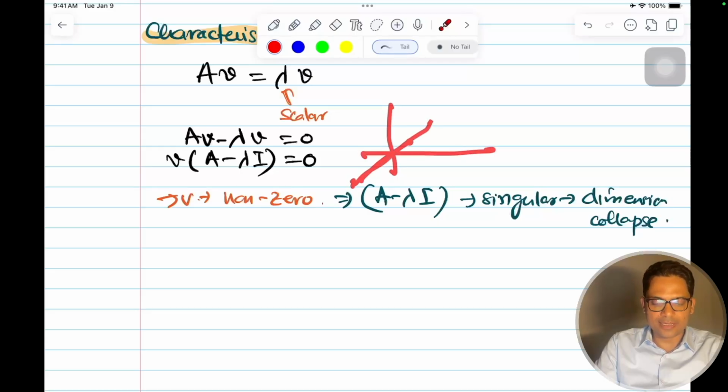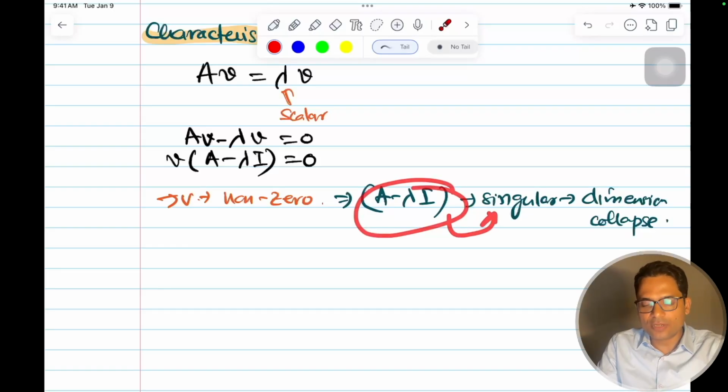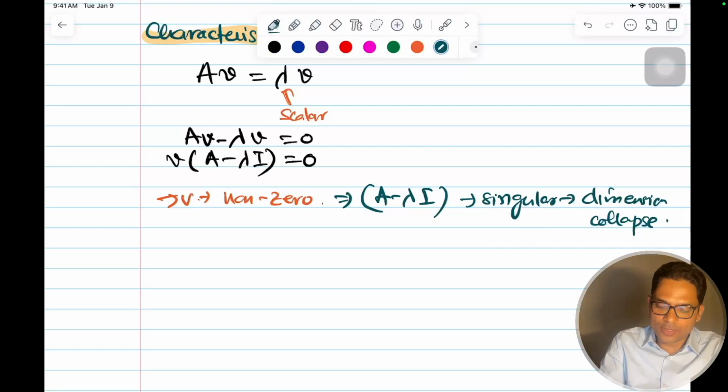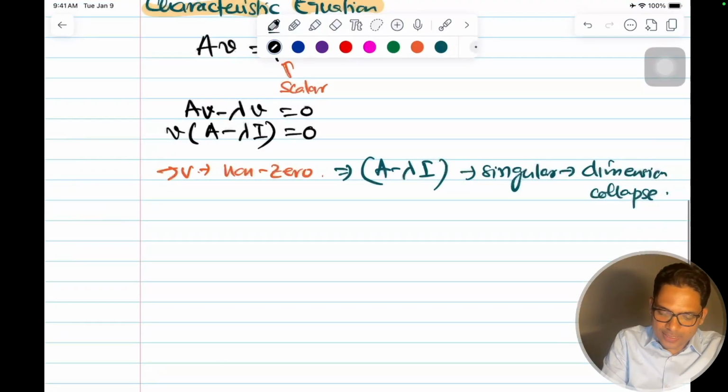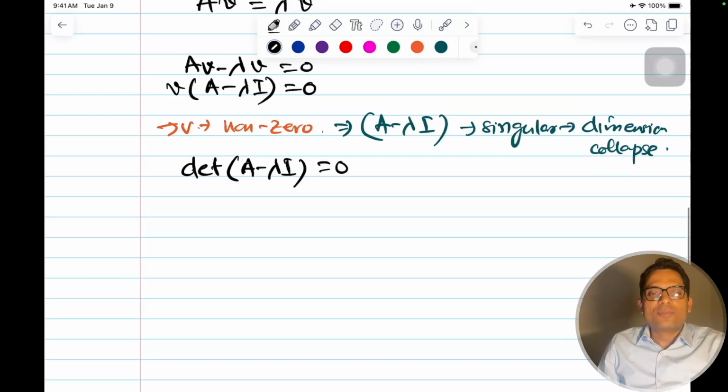That is the eigenbasis of that. But only one dimension is effective. So there is a dimension collapse, and that's why the vector is changing only in one direction, and the matrix is singular. And for a singular matrix, we have the determinant of A minus lambda I equal to 0, and this is your characteristic equation.